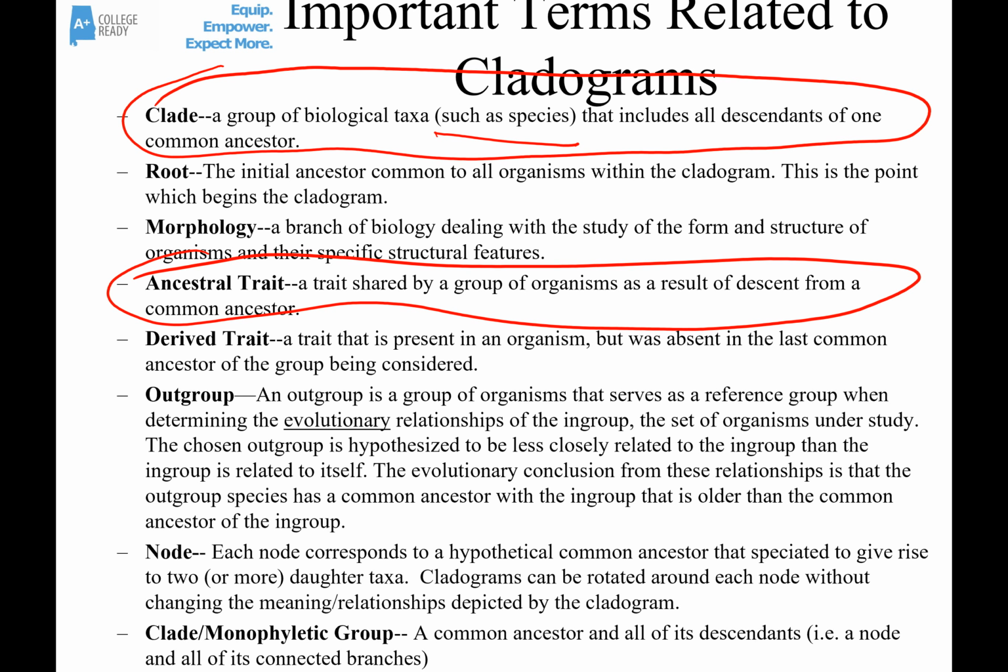A node is a point on a cladogram where a split occurs and different species branch off from a common ancestor. It's important to note that in cladograms, the branches can be rotated around the node without changing the evolutionary relationships depicted. And then finally, a clade or a monophyletic group is a common ancestor and all of its descendants, all of the branches and nodes that branch away from that common ancestor.